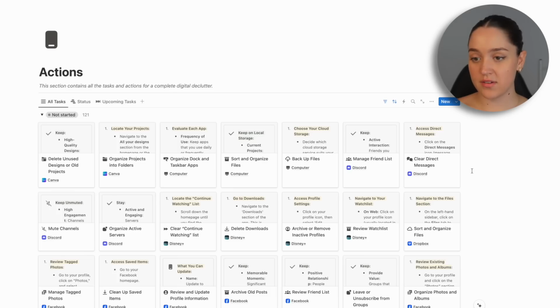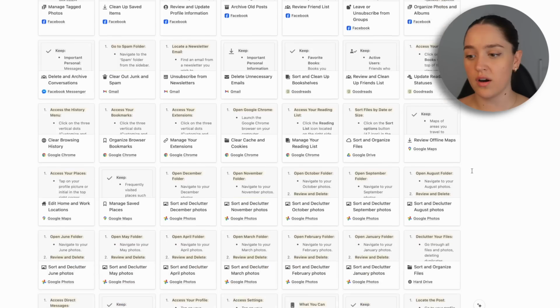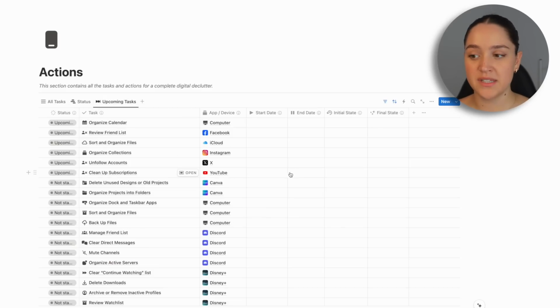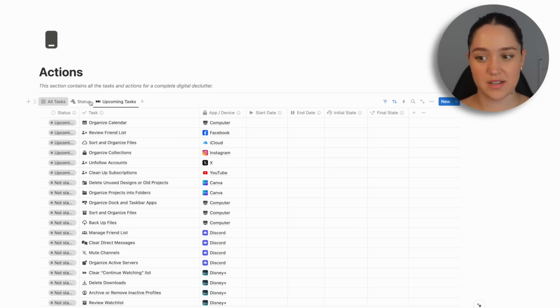The next page that we have is the actions page, and this is just an overview of all the different tasks and all the guides within those tasks. So I wouldn't go in here very often because you can already see the most important things on the homepage, but what I would come here for is to sometimes maybe update the details on here. I know that you can do that from the homepage, but in these views you can see every single task, so it's not just limited to your next upcoming tasks.